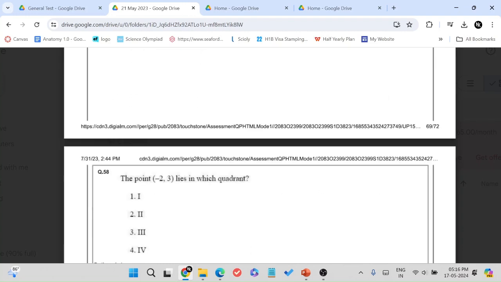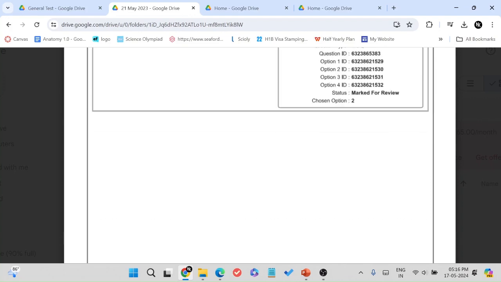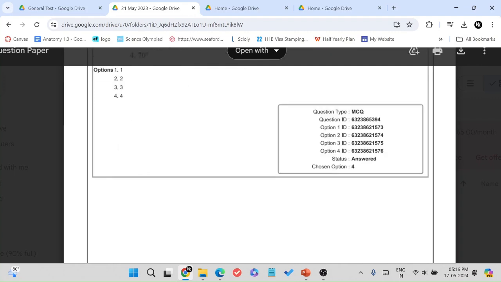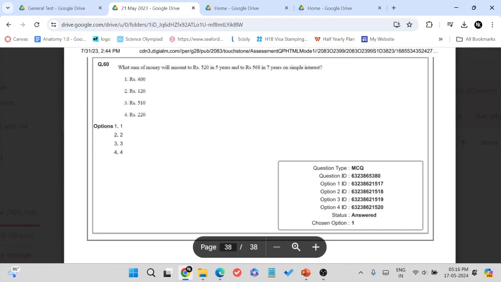Just like I was mentioning, there's no question about revolutions and their impacts. Coordinate geometry. There's not a single question from it this year. Lines and angles. This is for mensuration. Interest, simple interest, compound interest. Yeah, that's it. This is 2023.